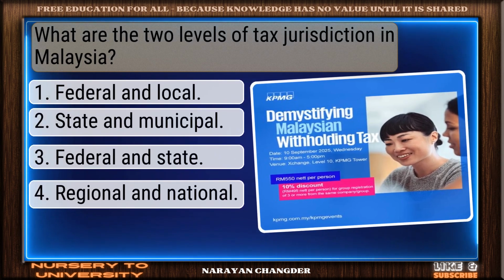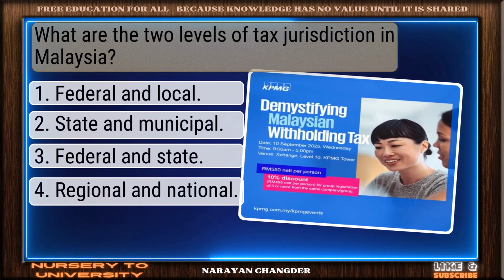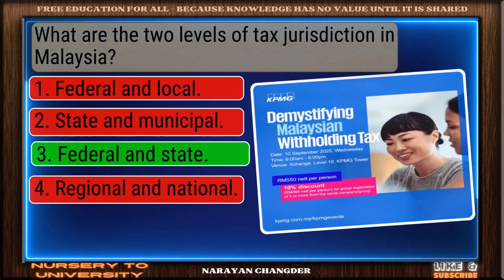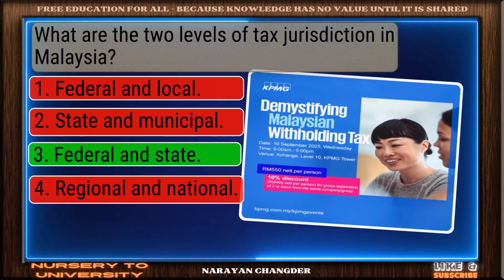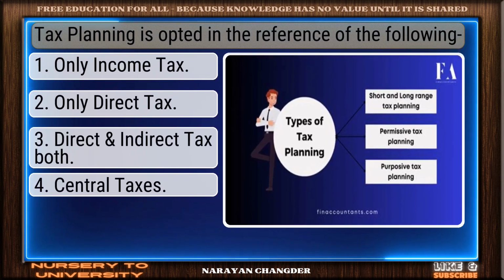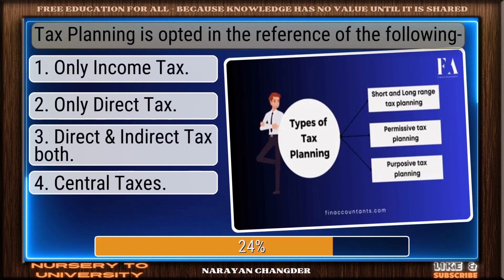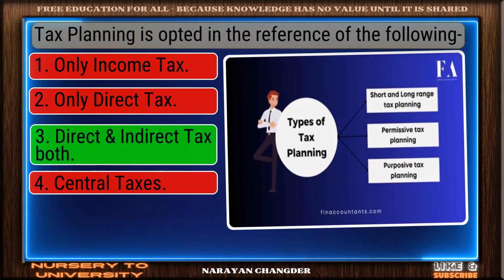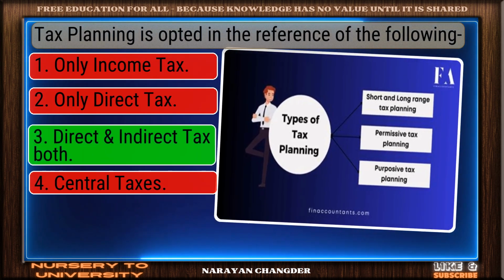What are the 2 levels of tax jurisdiction in Malaysia? Great job. Federal and state is the accurate answer. Tax planning is opted in the reference of the following. Bravo. Direct and indirect tax both is the answer.